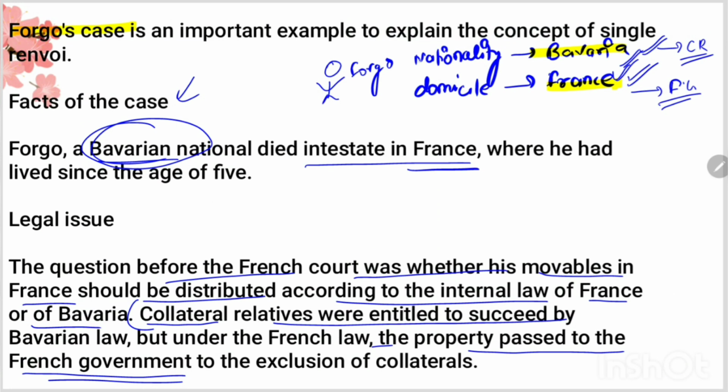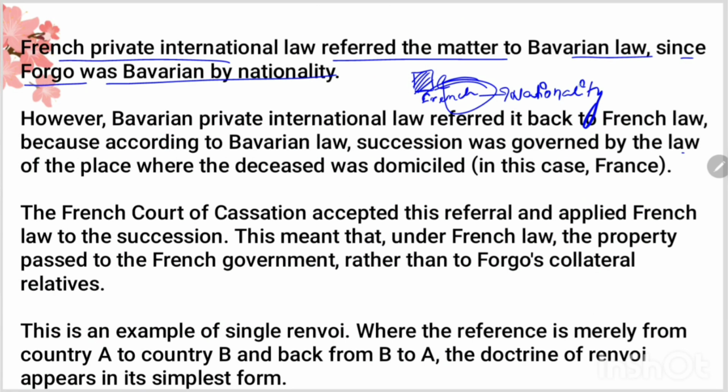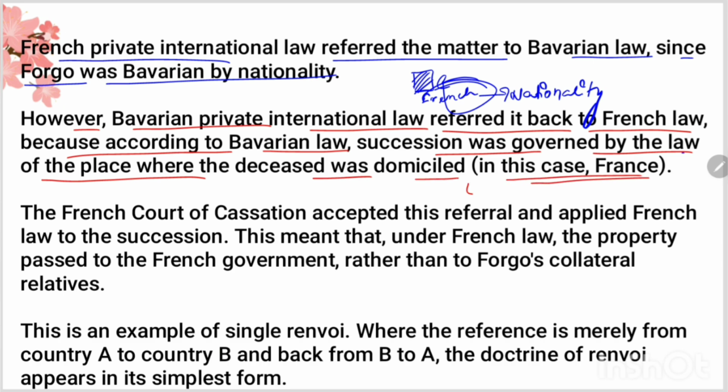Now what was his nationality? His nationality was Bavarian. So what the French court did was send the case to Bavaria. However, Bavarian private international law referred it back to French law, because according to Bavarian law, succession was governed by the law of the place where the deceased was domiciled, and in this case it was France.